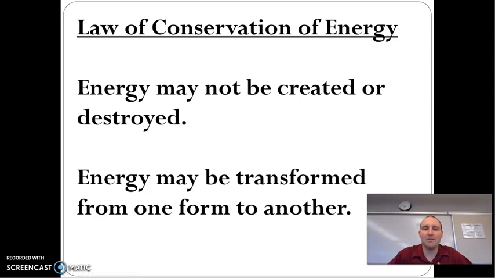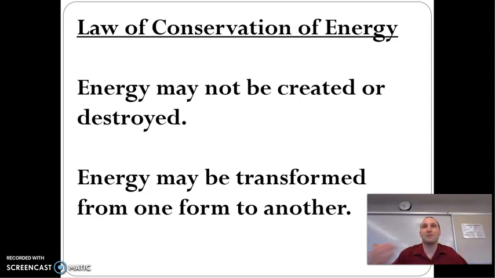Energy cannot be created or destroyed. It has to go from something into something else. You can't just make energy out of nowhere. It can transform into other forms of energy, but it can't just be created out of nowhere. It has to go from one type of energy to another.